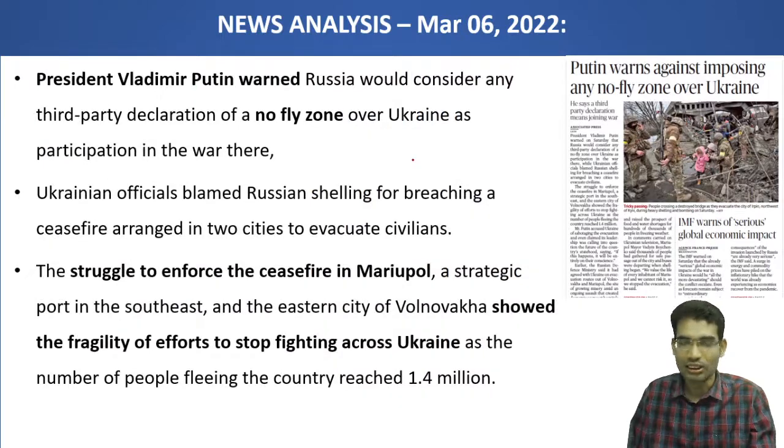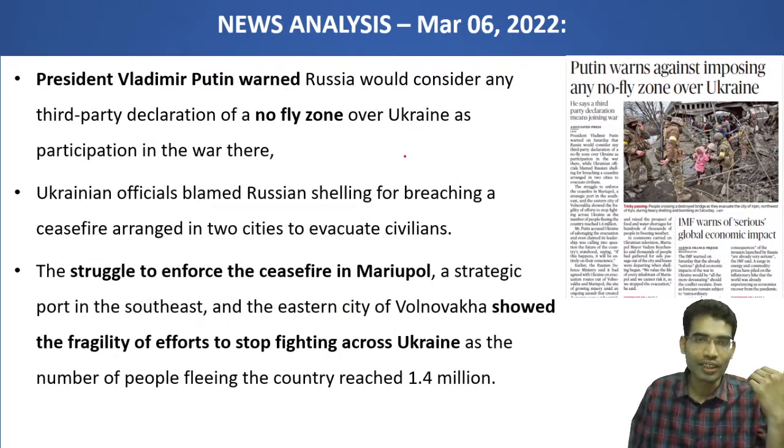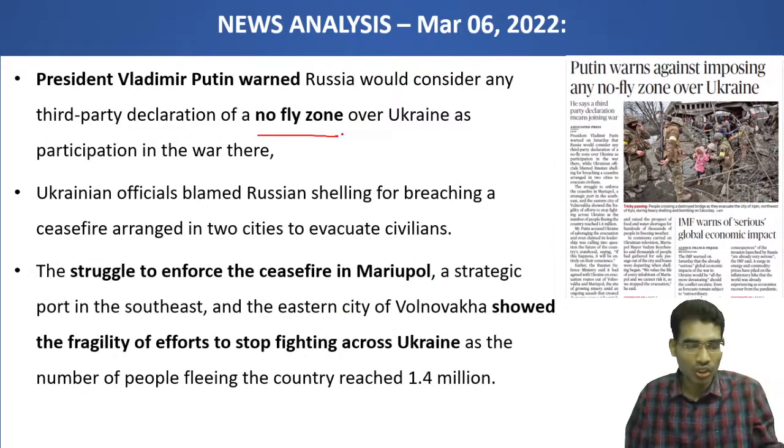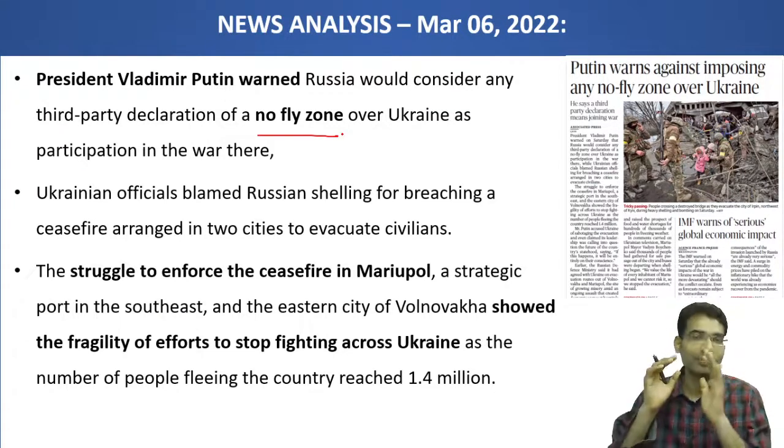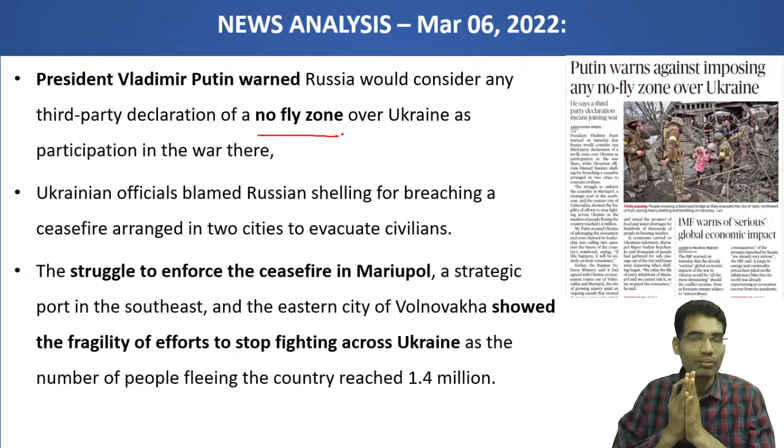Here Mr. Putin is warning that if any country applies a no-fly zone, then it is like joining hands with Ukraine, and they become enemies of Russia, as if they are directly at war with Russia. Russia also will respond to that. This is the warning Mr. Putin is giving if anyone wants to declare a no-fly zone over Ukraine.